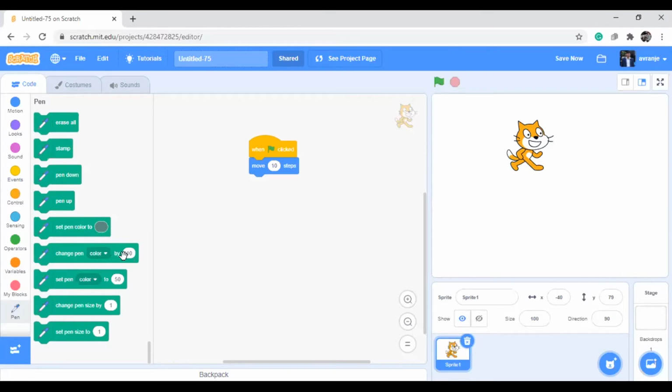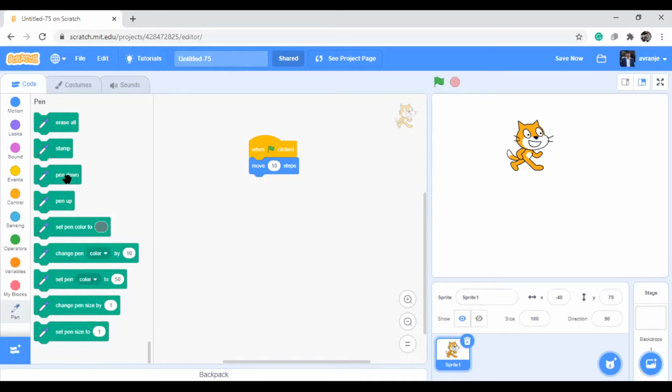Next, if you want to change the color in the middle, you can change it by set pen color. Suppose if you want to select from here, you can select it. Or size, how much ink you want, a little bit larger or a thin one. You can give it by size number also. So these are the options.